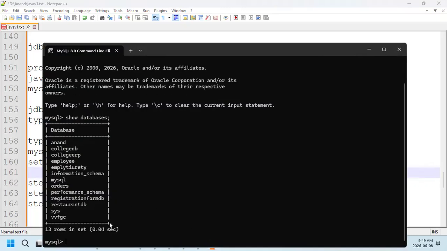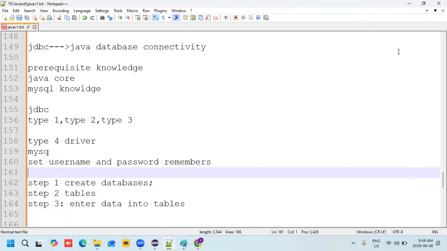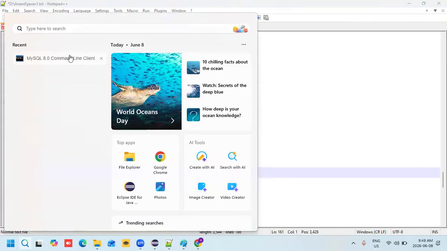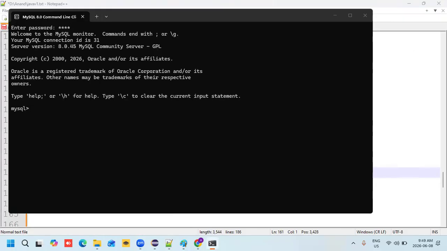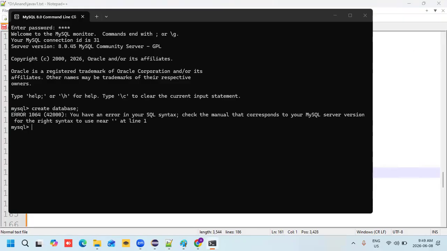See, assume, let me open again. I am doing this freshly. Watch carefully and remember, I'm entering my user password. Okay. Now I opened it freshly. What I want to do now here, I would like to create the database. Create database.